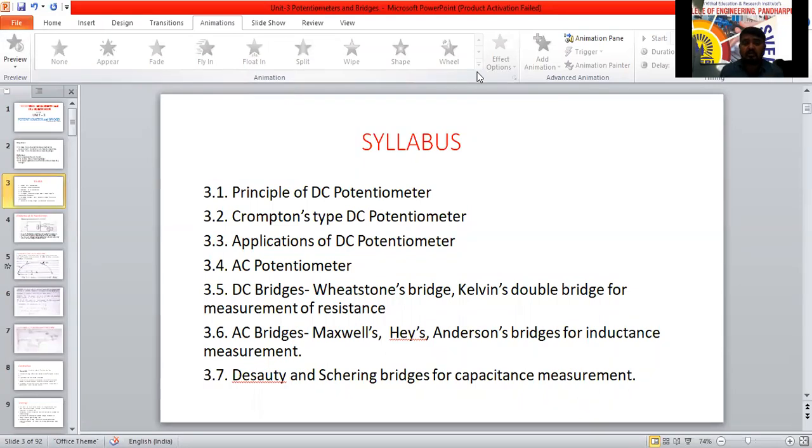DC potentiometer and AC potentiometer, these two we have to study. After that, we'll go for the bridges. The bridges are again two types. So this chapter has two parts. One is potentiometer.